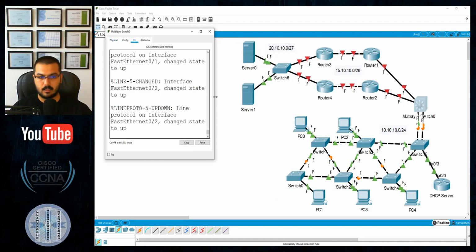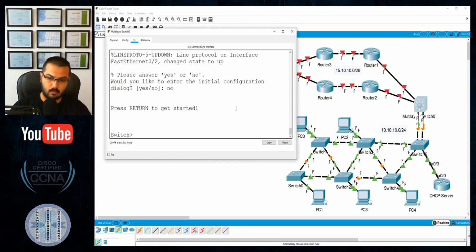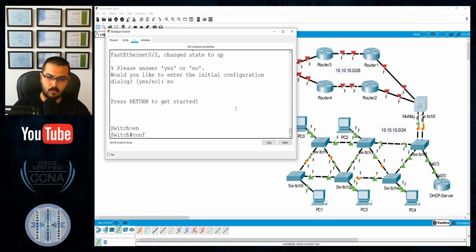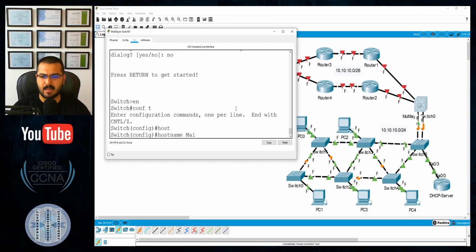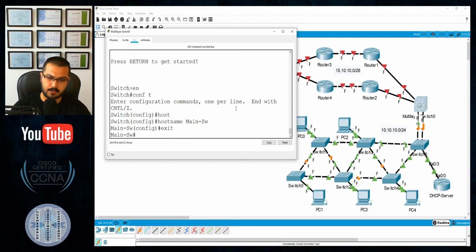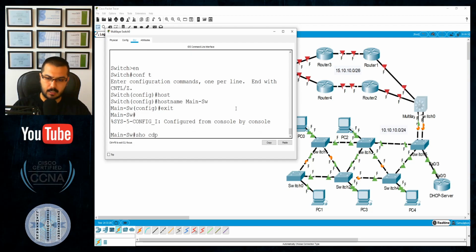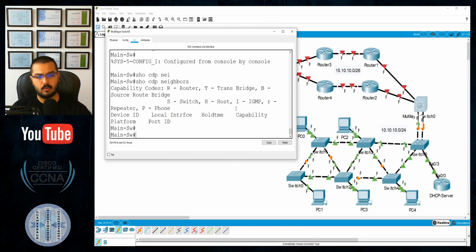Okay, from this way I would like to initially do the same. CLI, which interfaces are those? Let me see. Enable, configure terminal. The host name will be main switch. Okay, exit. Let me try my luck and see if CDP will be good to me. Nothing is showing because these interfaces are negotiating and these interfaces are down.